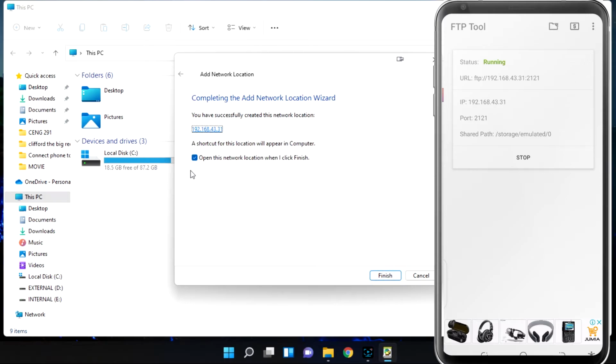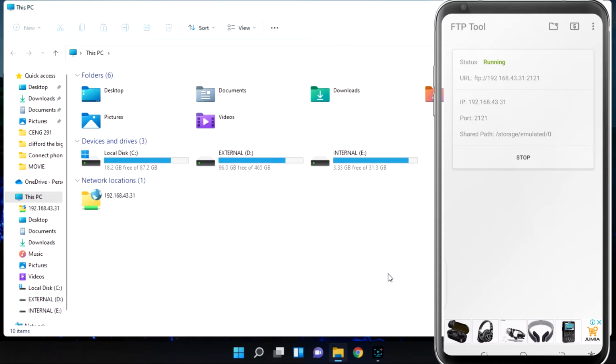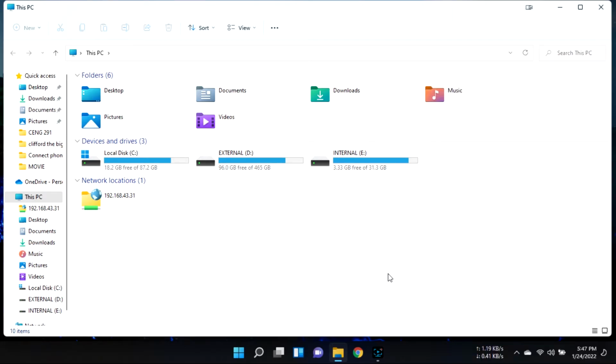Make sure you check the open this network location when I click finish, so that it automatically opens your storage, as in your phone storage, on the desktop. So finish. So it's going to automatically open.